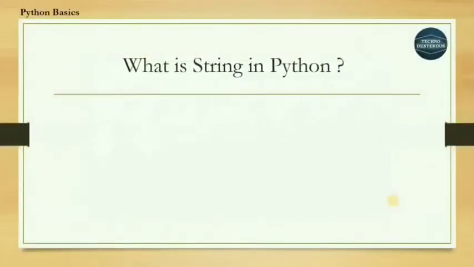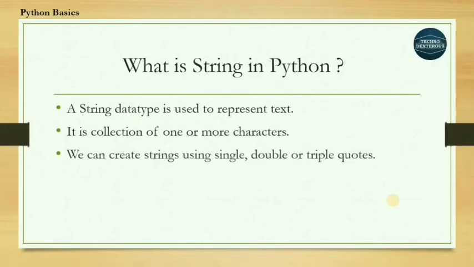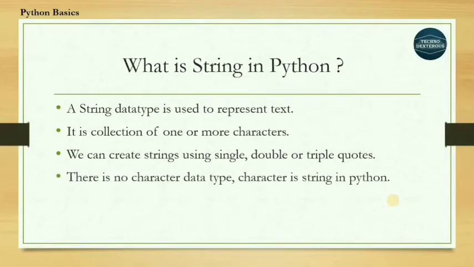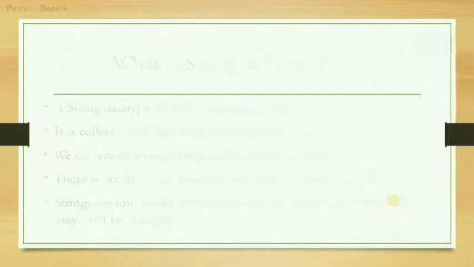What is a Python string? String is a data type used to represent textual information. It is a collection of one or more characters. We can create strings using single, double or triple quotes in Python. There is no character data type in Python. A character is a string in Python. Strings are immutable data structures. That means once we have created strings, we cannot modify them.